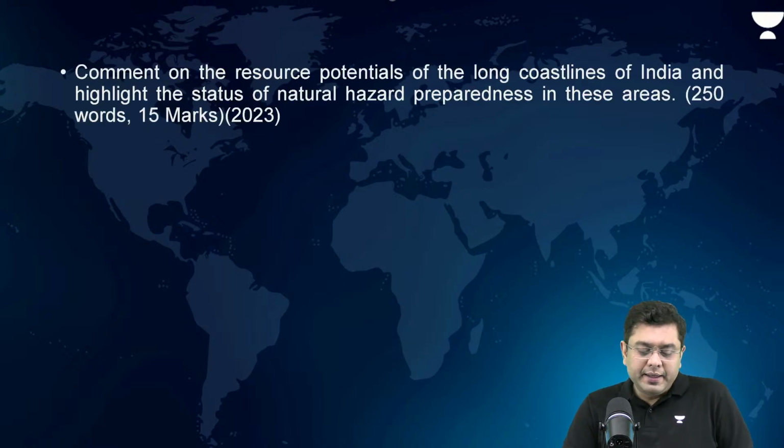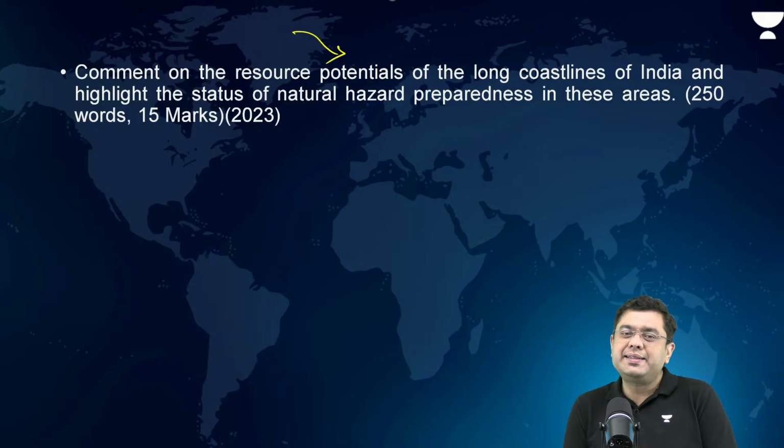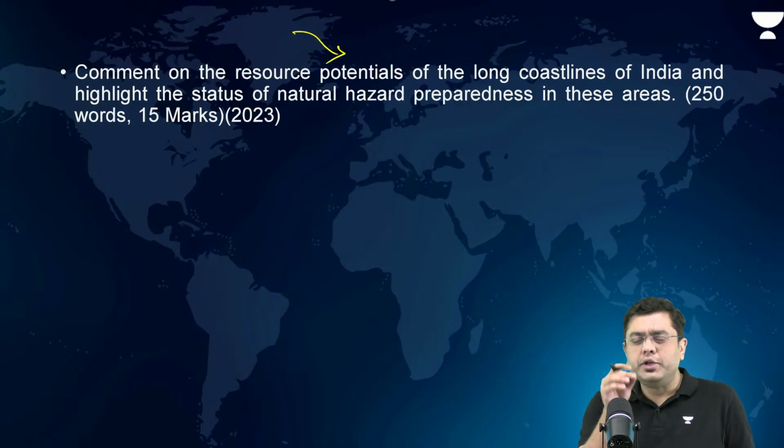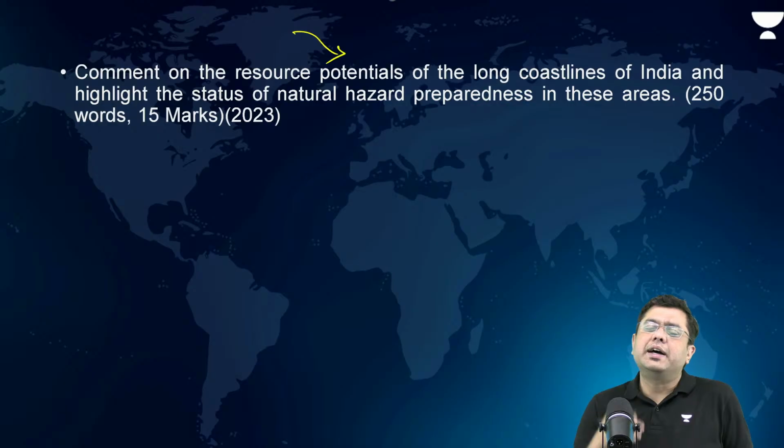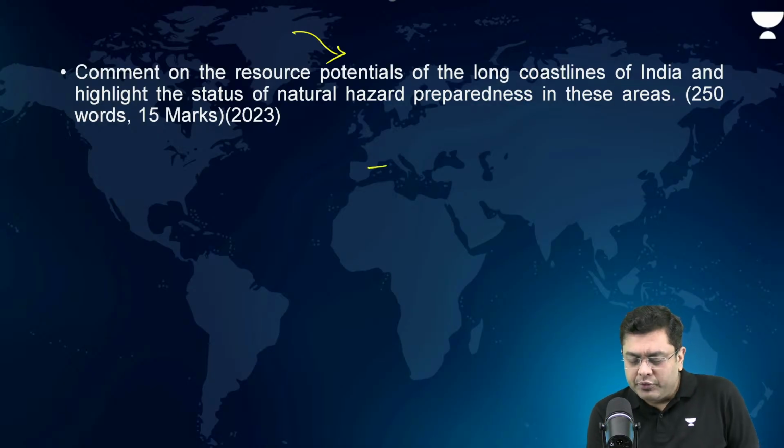Okay. Now, comment on the resource potential of the long coastline of India and highlight the status of the natural hazard preparedness. A very simple question was asked. So in the intro, you mention the long coastline of India, that India is blessed with a coastline of more than 7,000 kilometers. And thereafter, you start mentioning the resources. Which are the resources that you mention? Resources, minerals. Which are the minerals?